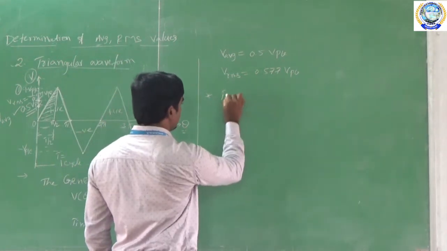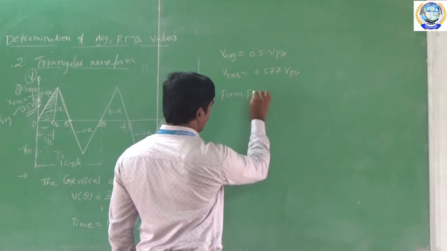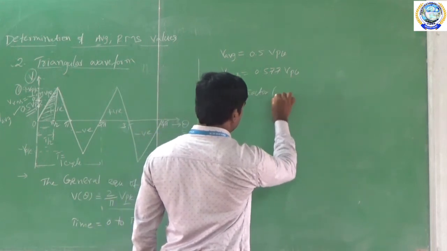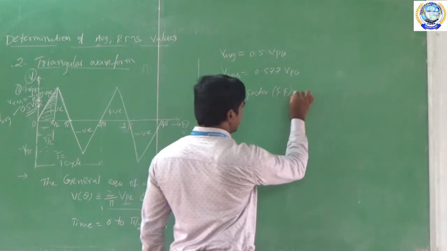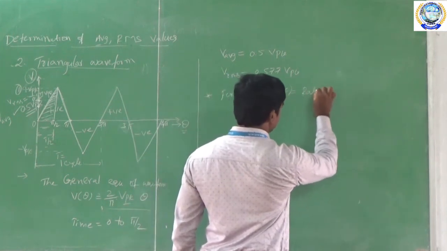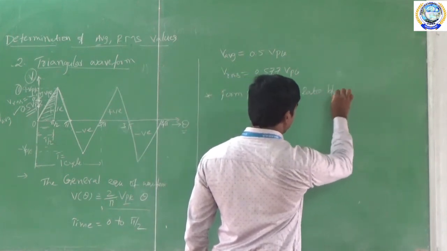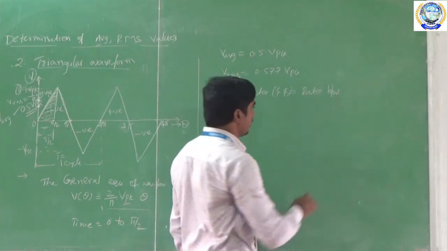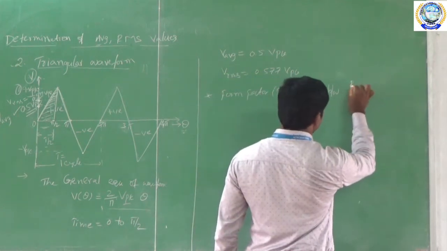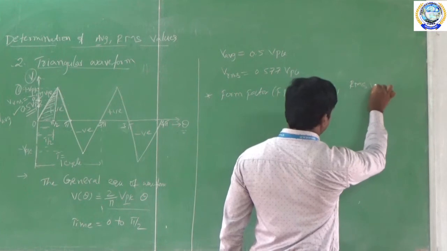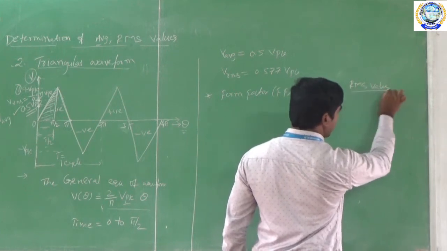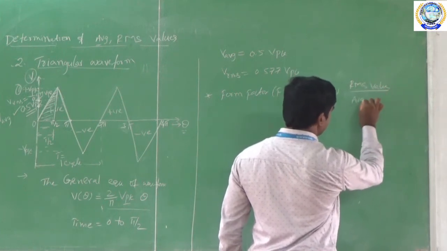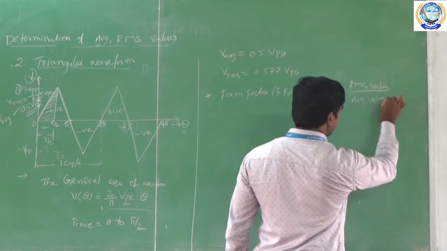So form factor. What is the formula for this? This is the ratio between the RMS value to the average value.